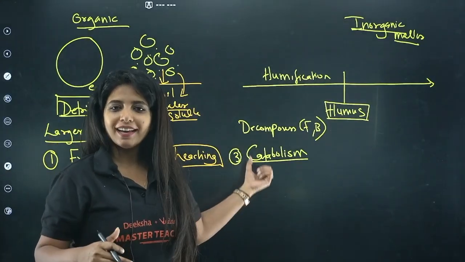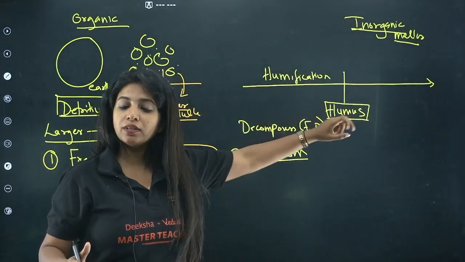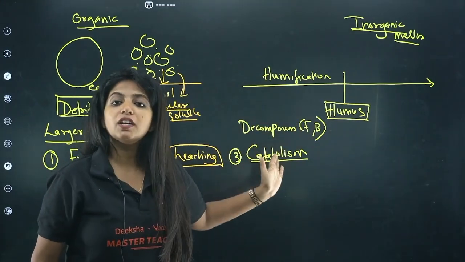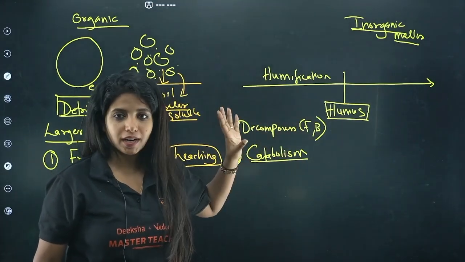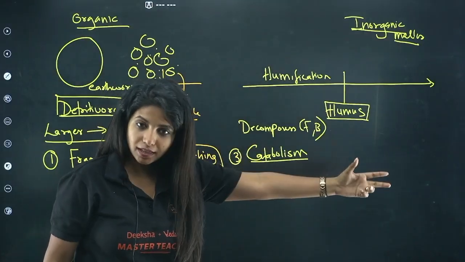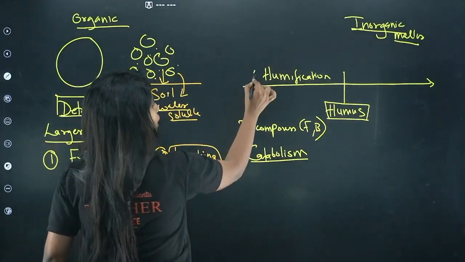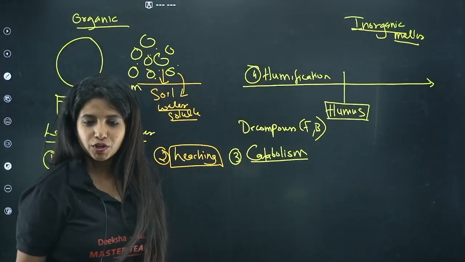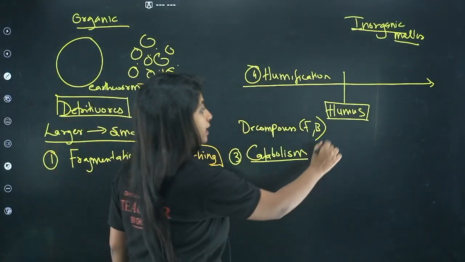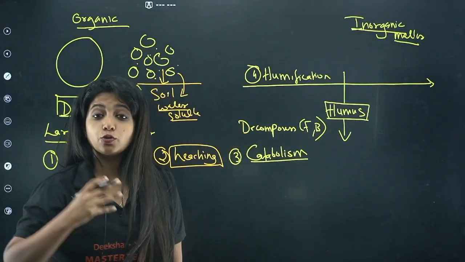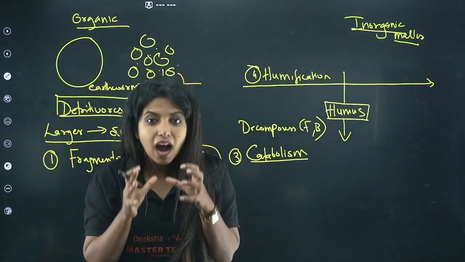And actually in this particular step only, it is divided into two things. One is humification and the second one is mineralization. So you consider them two separate points according to your NCERT. Catabolism means breakdown of this and this. When you form the humus, this process is known as humification, so this becomes the fourth step. Humus is partially digested material which is very much nutritious. It has too much nutrition. It is dark in color.